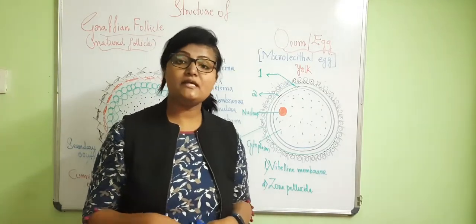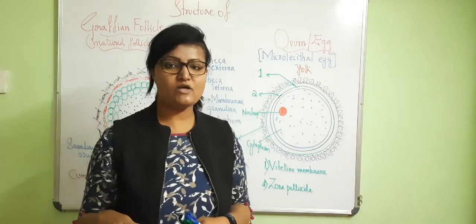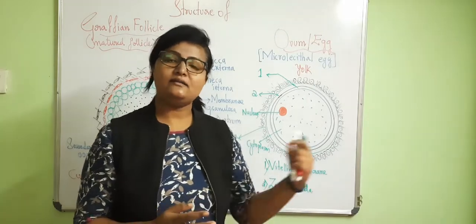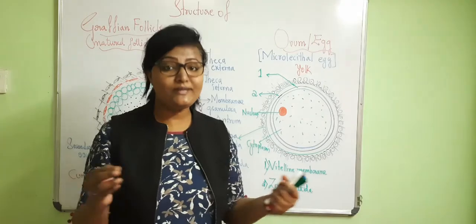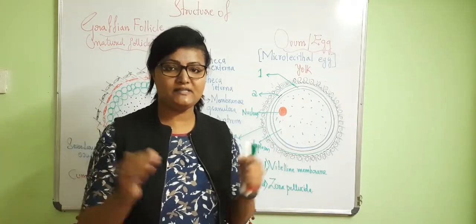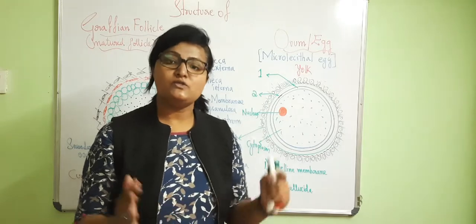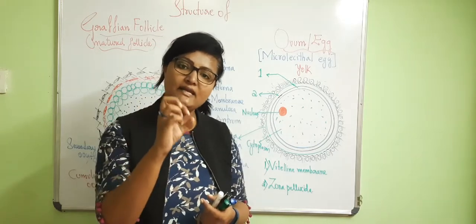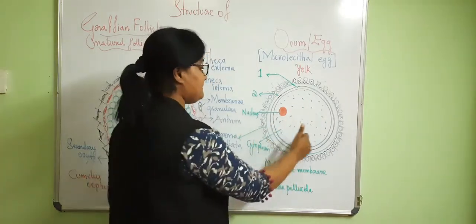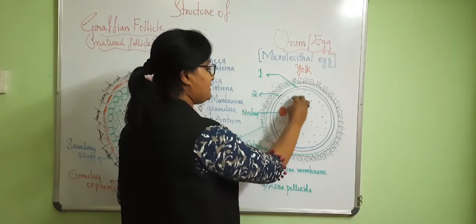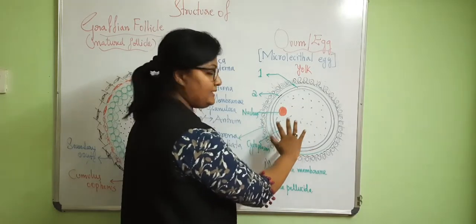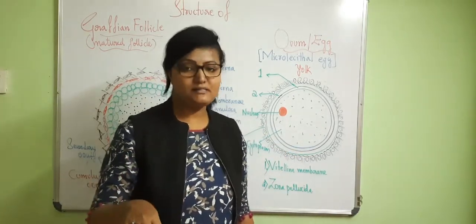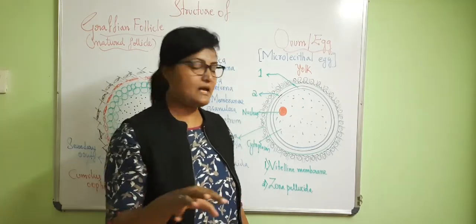But in humans, the development is inside the mother itself, because we are viviparous. Hence, there is a connection between mother and fetus through which the nutrients and everything are supplied. So there is no need for a large amount of yolk within the developing ovum. Hence our egg is microlecithal, where the yolk content is very little, nearer to the nucleus, and all over there is cytoplasm which consists of all kinds of organelles.